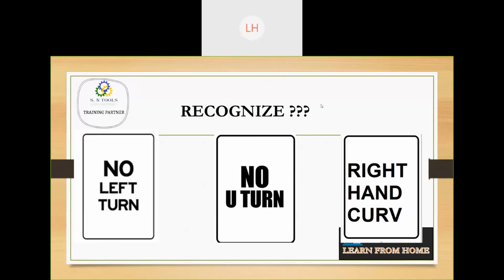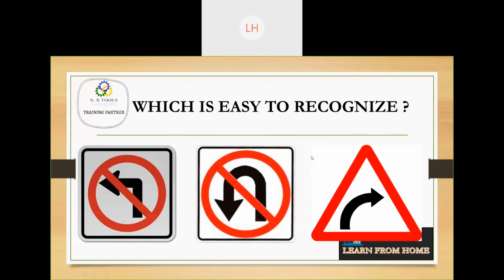if you can observe here. See, no left turn, no U turn, right hand curve. For reading this, it takes time for me. By seeing, spontaneously I can react to it. So the symbols are very important.